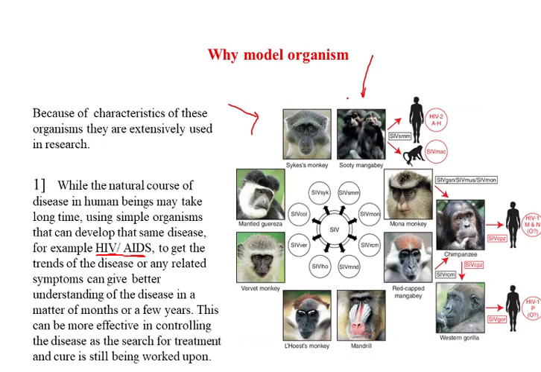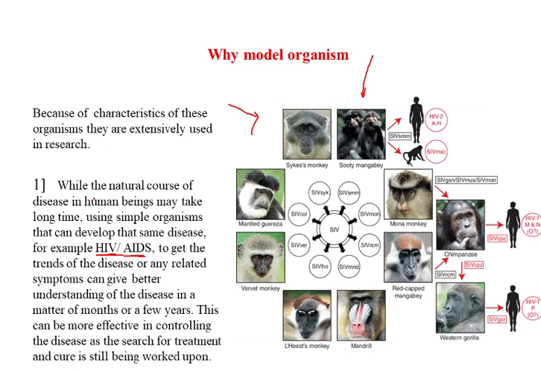So what is my point here? If you take human beings as an experimental organism, although you cannot take it, but still for studying this, if you consider a human being as a model organism, which may take 12 years to develop symptoms of HIV, but in place of that human being, if you take an African monkey as a model organism, the probability is that this monkey will develop the AIDS symptoms much faster as compared to human beings.